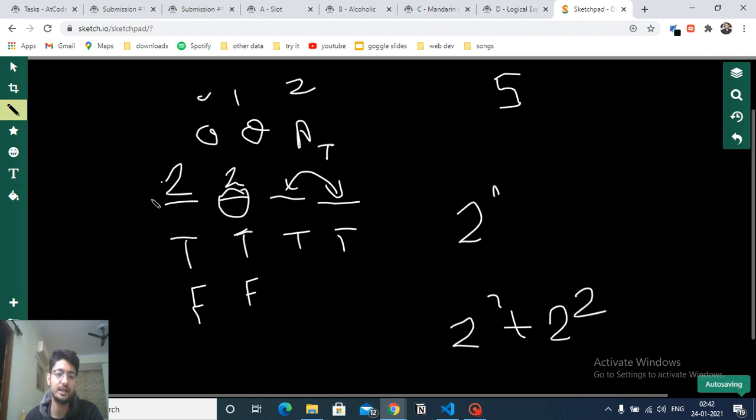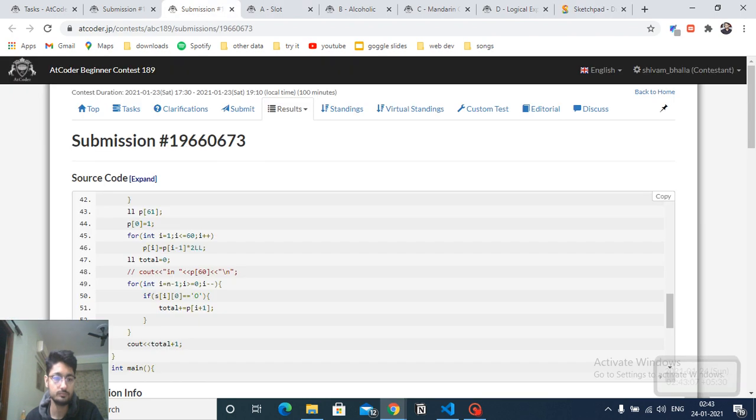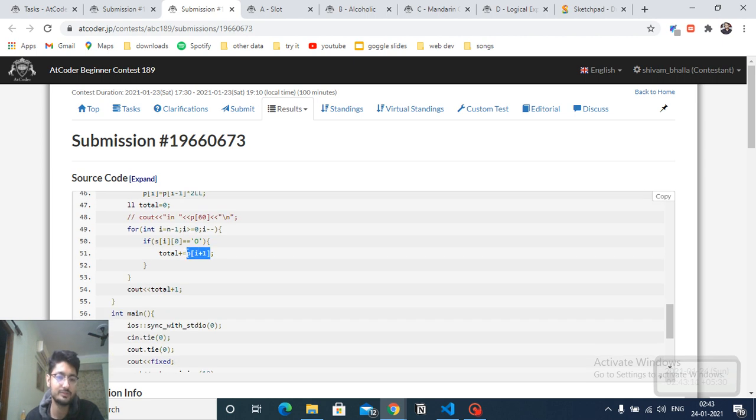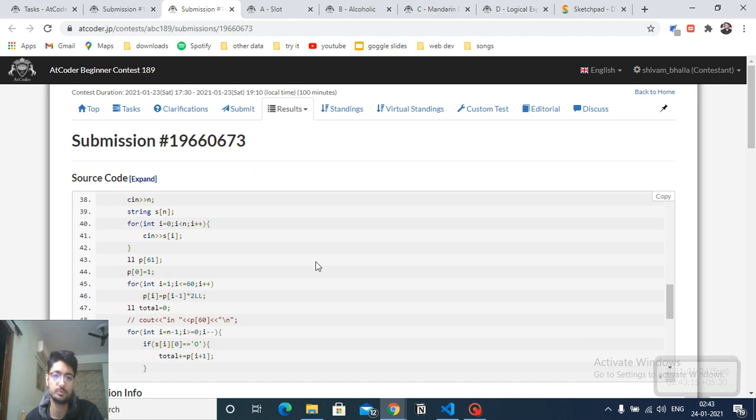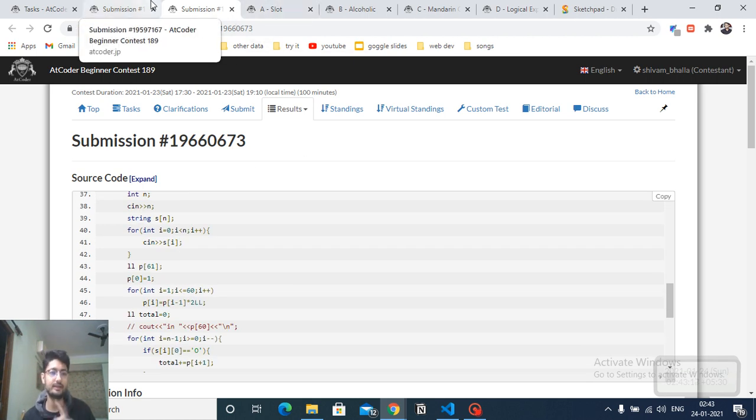For the 0th position I have 0 possibility. For the second position I have to do the OR operation, so I plus 1, that's what we are doing. The power of I plus 1 is added to the total, and total plus 1 is the output. And that's the whole logic for this problem. You have to just look over this pattern, and I've used this pattern in the final answer.